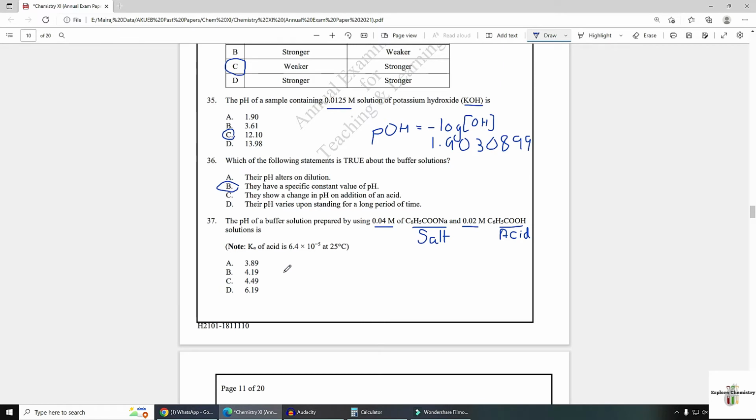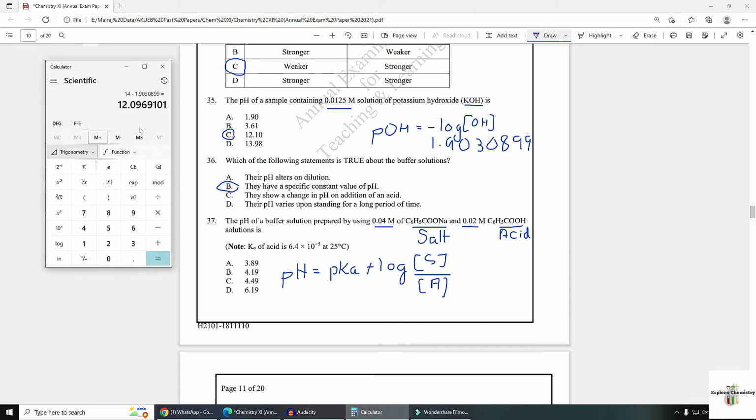You have to use the Henderson-Hasselbalch equation for calculating the pH of any buffer, which is pKa plus log of the concentration of salt divided by the concentration of acid. Here the concentrations of both salt and acid are given.